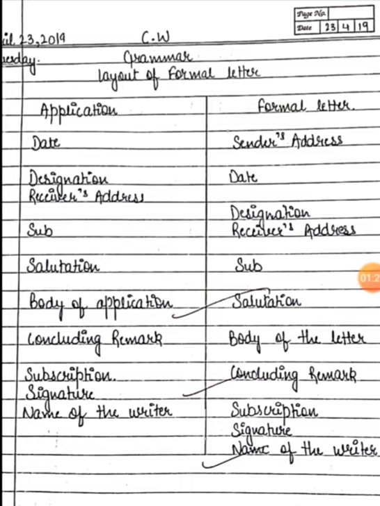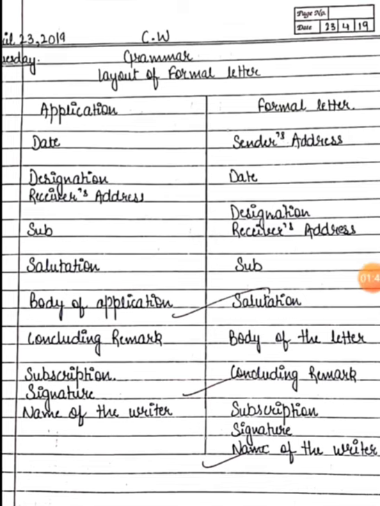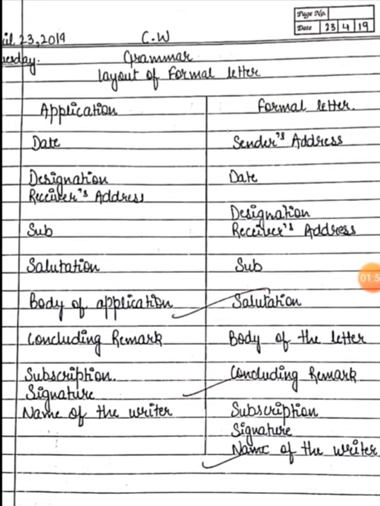Then the subject we will mention. After the subject, use only and only a colon sign, and the subject should be in phrases only. Do not write lengthy sentences to make the reader understand what the subject is about. The subject should be crisp and clear. It should be in a phrase. It should give an idea to the reader that yes, the letter is about this.